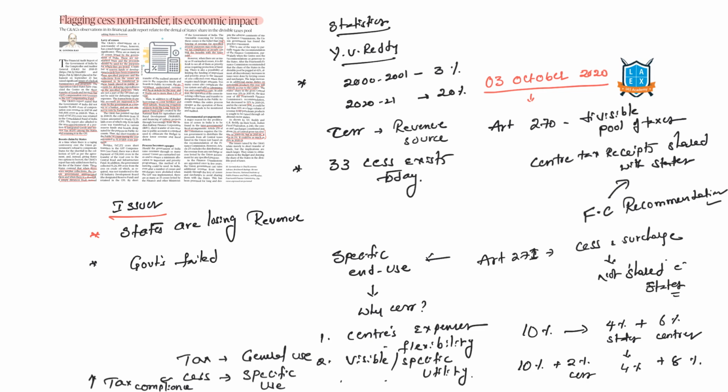As I said to you, it has a specific end use. And the money which is collected into the Consolidated Fund of India has to be transferred to a reserve fund. From that reserve fund, the government has to spend the money for the intended purpose. On one side, money is lying vacant in the reserve fund. On the other side, the government is borrowing for its expenditure and paying interest. So this money is being unutilized. If you see, in the telecom sector for rural connectivity, they have imposed a cess. Almost 40 to 50,000 crore rupees is still lying unutilized in that.